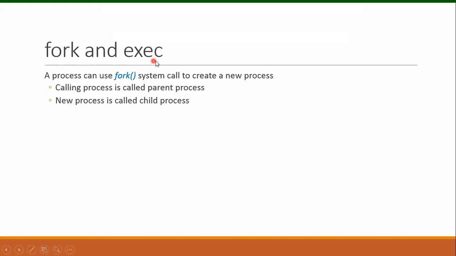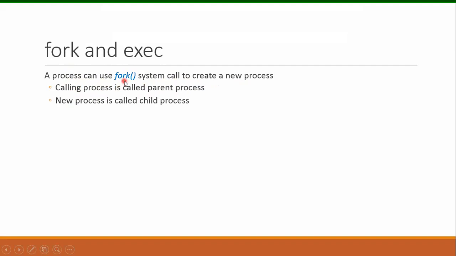Fork and exec system call. A process can use the fork system call to create a new process. So any process that wants to create a new process can use this system call. The calling process is called the parent process.